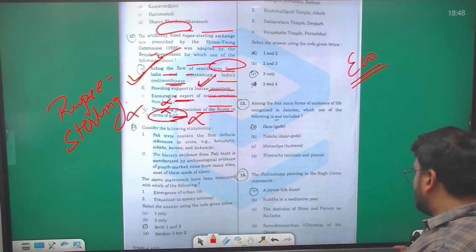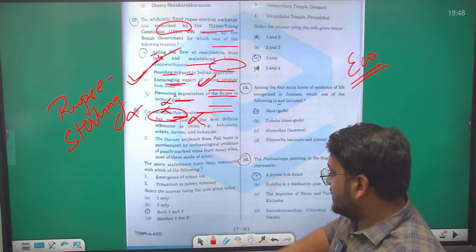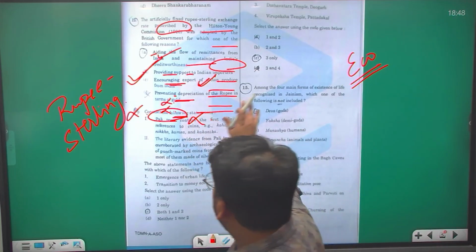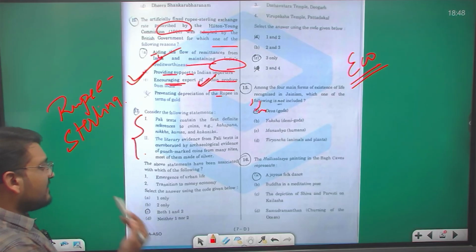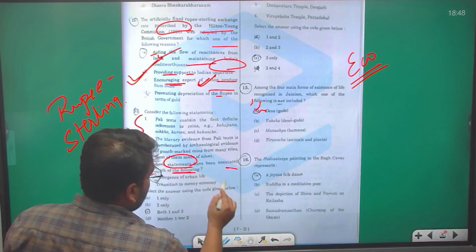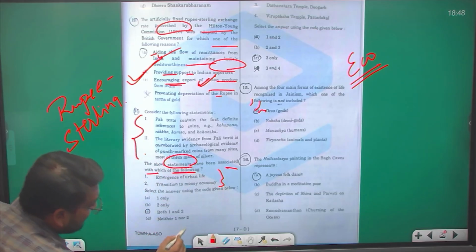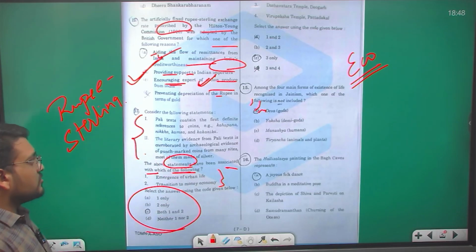Now, the 13th question is quite unique for this year in your AMAC portion. They have given two statements over here, and they have asked that these two statements have been associated with which of the following, and they have given two options, and then they have asked which two options are correct. So first, let us read about the question.